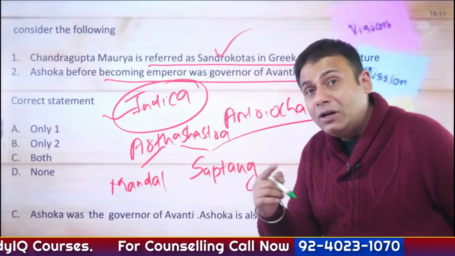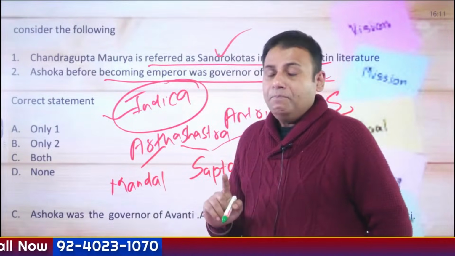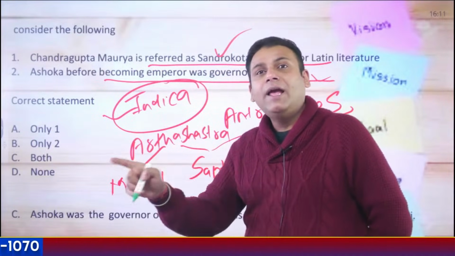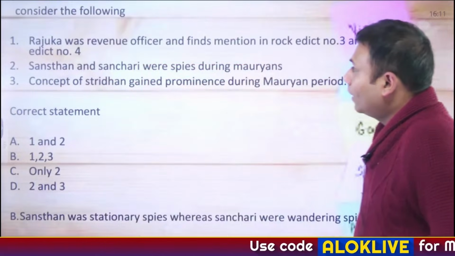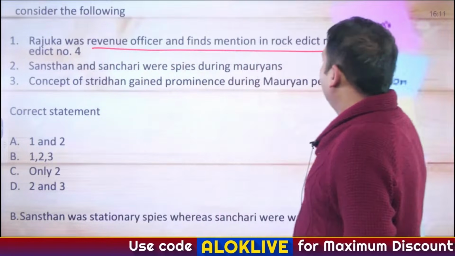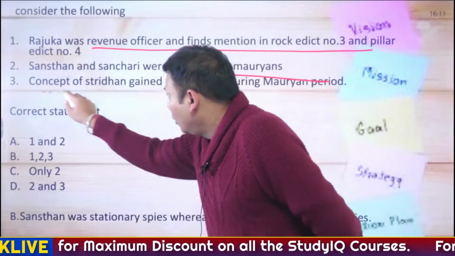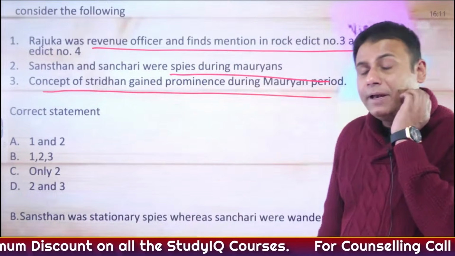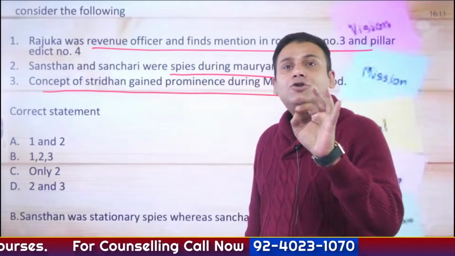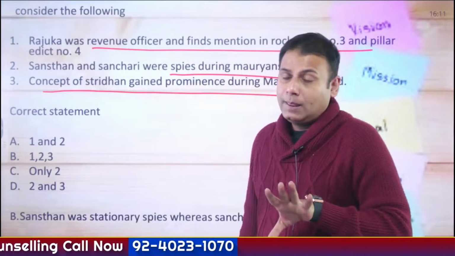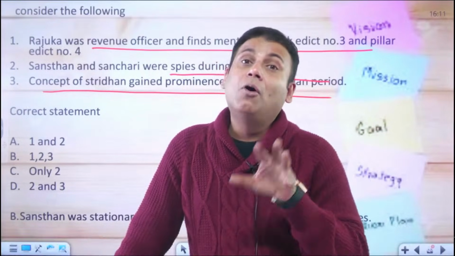If I speak about the literature associated with the Mauryas, also go through Mudrarakshasa and Parishishtaparvan written by Hemachandra. Clear? Rajuka was a revenue officer and finds mention in Rock Edict number 3. Sansthan and Sanchari were spies, and the concept of Stridhan gained prominence during the Mauryan period. This year a question has been asked in the UPSC Prelims examination: Rajuka, Yukta and Pradeshika are? So Rajuka, Yukta and Pradeshika are district level officers during the Mauryan period.